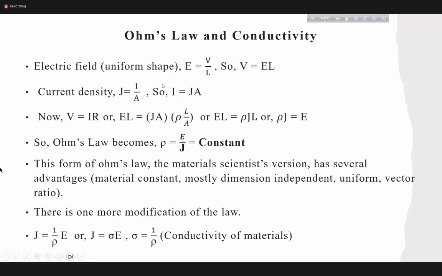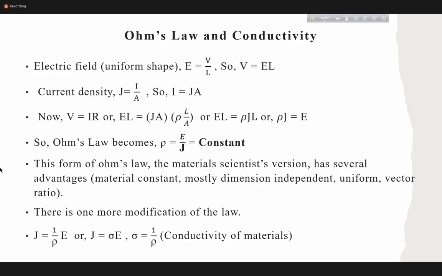Okay. The second thing is the current density. Current density actually is flux. In kinetics, we say there is always a flux and there is a force. That means if there is a force, it will result in a flux. For example, water is flowing from the top of the hill. So water has high potential energy there on the top of the hill. That is the force. And the flux is that water will flow from top to bottom.